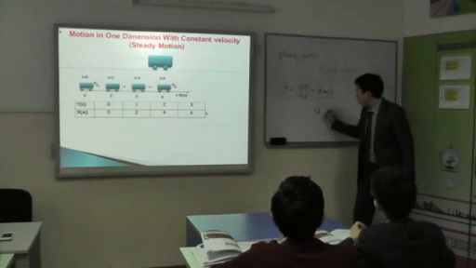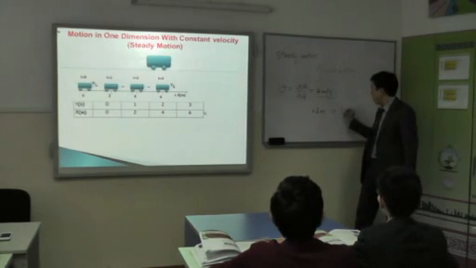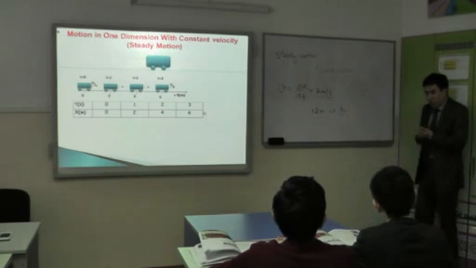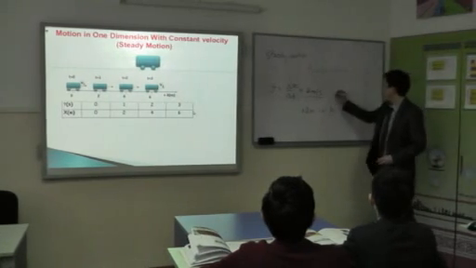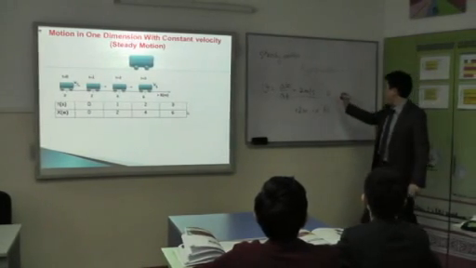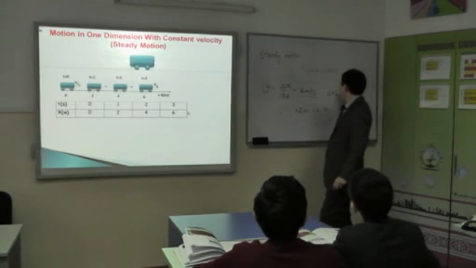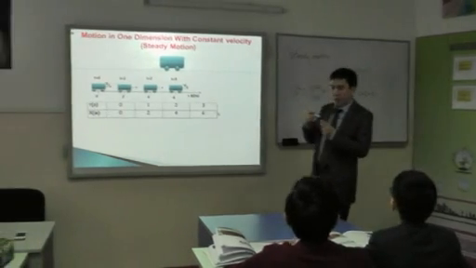Each second I pass 2 meters. If I start from 0, after 1 second it will be plus 2. After 1 second more, it's plus 2 and so on, yes?